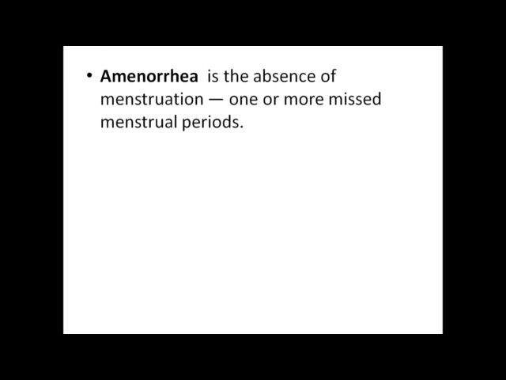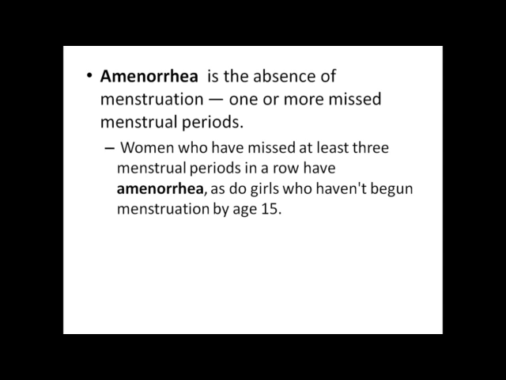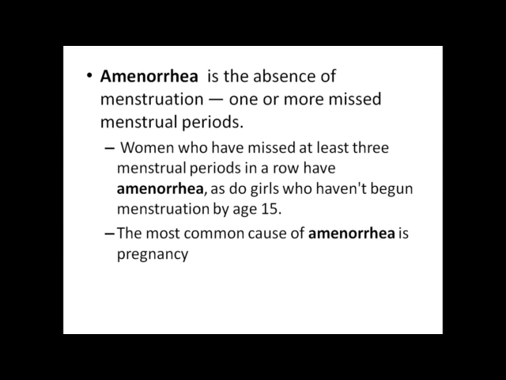Amenorrhea. As we have seen earlier, it is the absence of menstruation. That means one or more missed menstrual periods. Women who have missed at least 3 menstrual periods in a row have amenorrhea, as do girls who have not begun menstruation by the age of 15. The most common cause of amenorrhea is pregnancy.